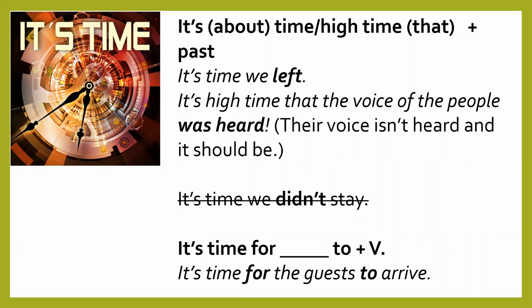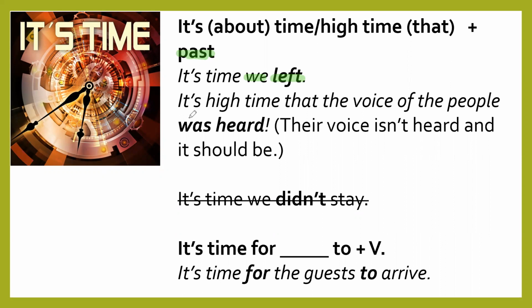The main idea is that after this construction, if we use not just infinitive, "it's time to go," we use subject and verb in the past. That is unreal. The main idea of unreal past: we use past about present and past perfect about past. That is the main issue of unreal past.